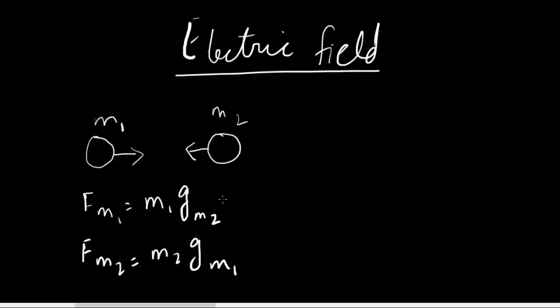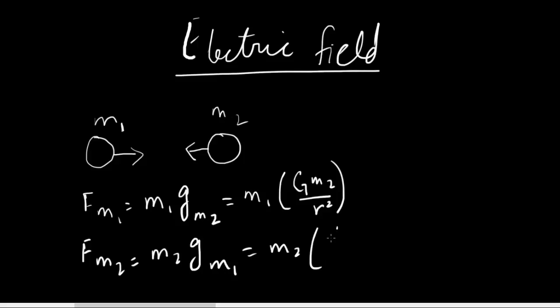Okay, and another way of writing that is m1 times, and remember gravity is gravitational constant, times m2 over r squared. And this you can rewrite as m2 times G m1 over r squared. And they're both the same thing, as you would expect, because the forces are equal and opposite on these masses.